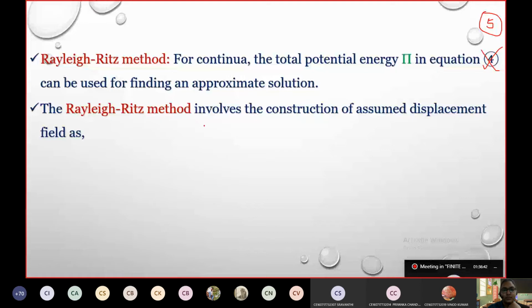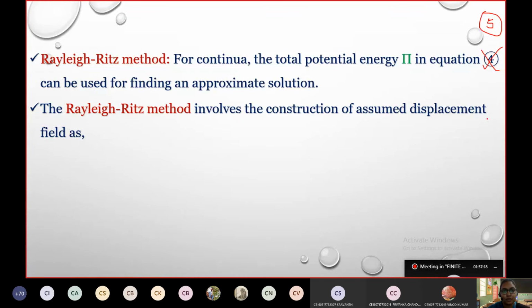The Rayleigh's method involves construction of assumed displacement fields. Here we need a variable with respect to which differentiation of the potential energy is possible. So Rayleigh's method assumes the displacement field, the kinematically admissible values, and gives you the equation. When it comes to the direct field constraints, whatever displacement fields we have can be directly applied into that equation.